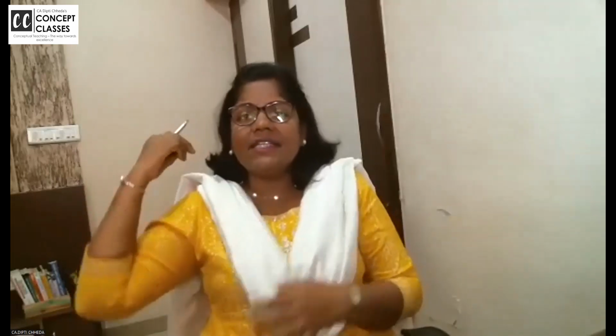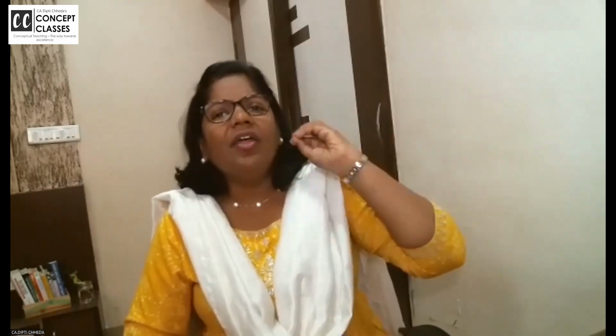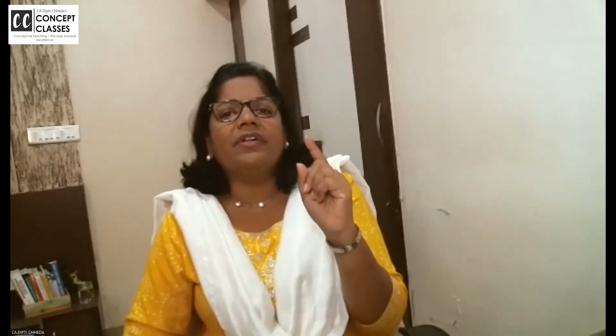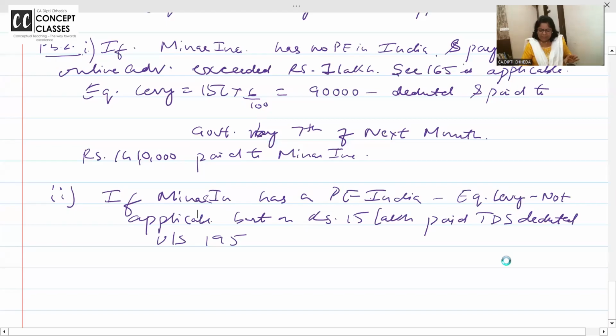So TDS and TCS also have annual returns in the form of a statement. Throughout the year, how much equalization levy I have deducted and paid, for that I have to submit one statement in the form of a return by 30th of June 2023 for financial year 22-23. Clear? I am making the language very easy so that it will be clear.